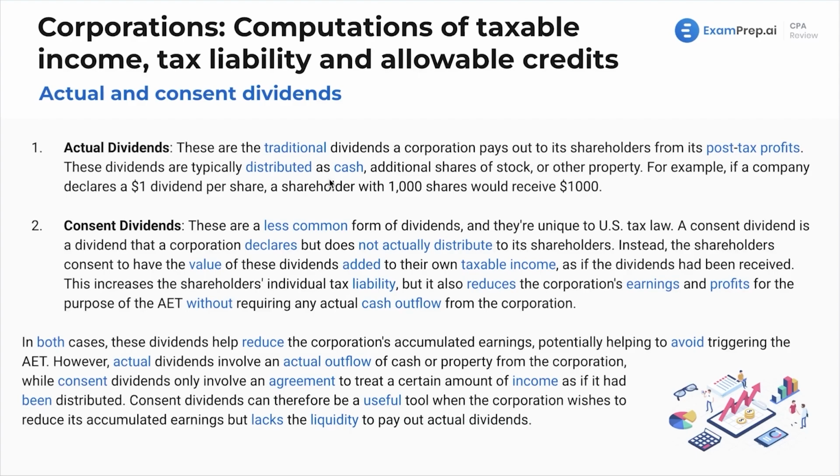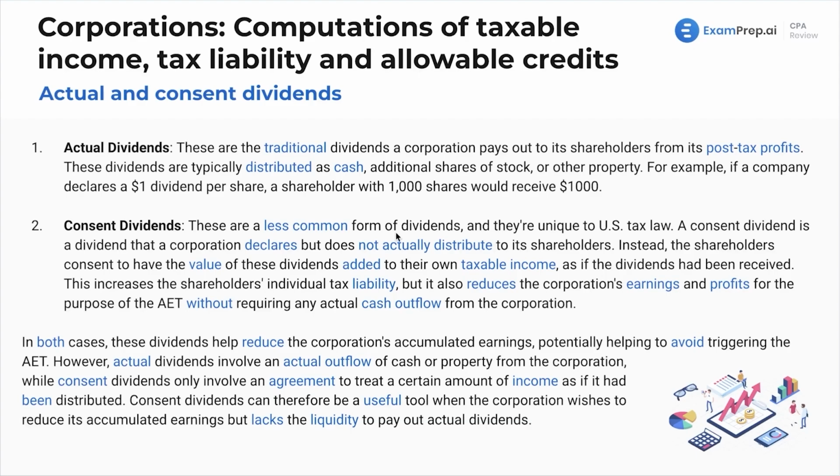Lots of questions you'll see on this, dividends. You get land as a dividend, you get additional stock. This is your iconic, where you see this in the financial exam, on this exam. Again, just your classic dividend. For example, if a company declares a $1 dividend per share, a shareholder with 1,000 shares would receive $1,000. Pretty straightforward, nothing wild there.